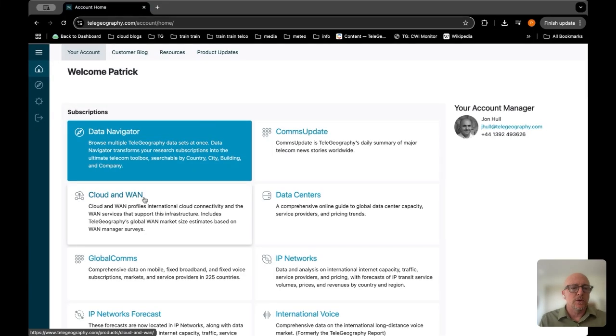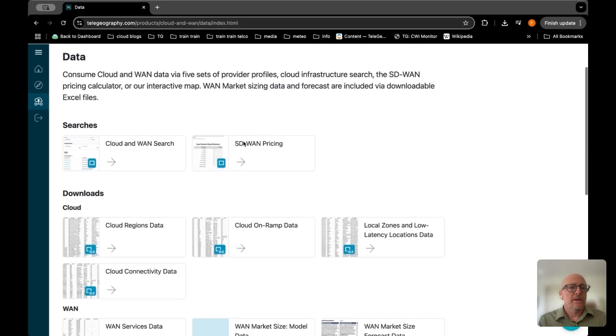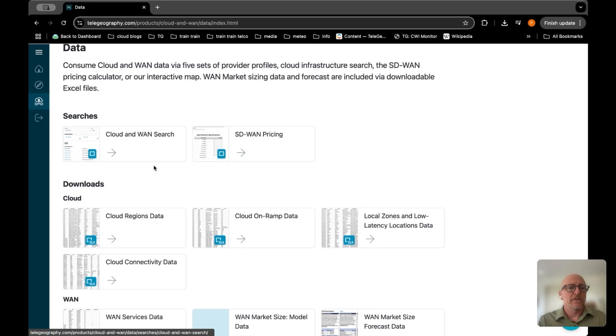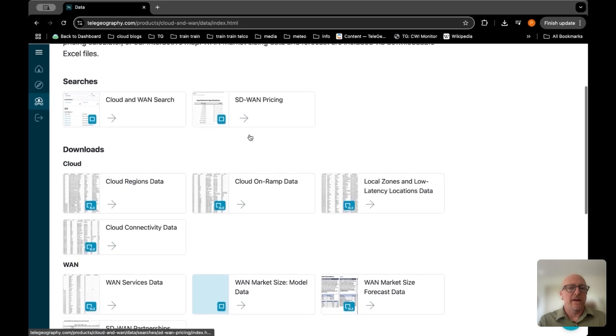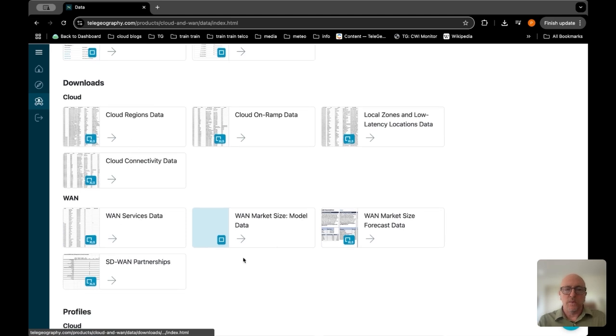Today I'm going to do a short tour of the Cloud and WAN Research Service, so let's dive in. Let's dive into the data section. In this area, for data, we see the searches, we have the Cloud and WAN and SD-WAN pricing searches, we have downloads, these are the actual data sets that all the research is based on.